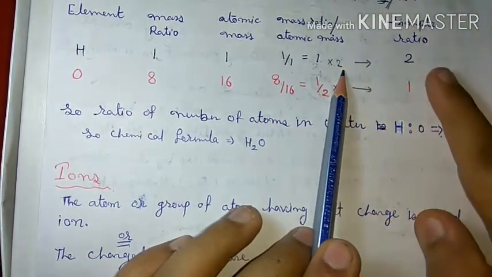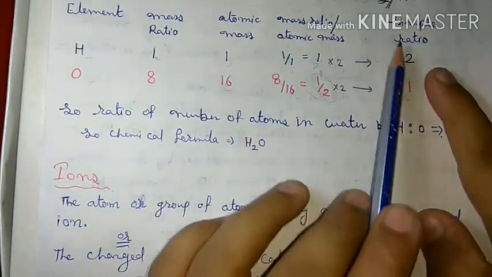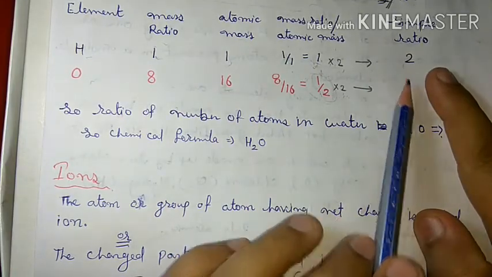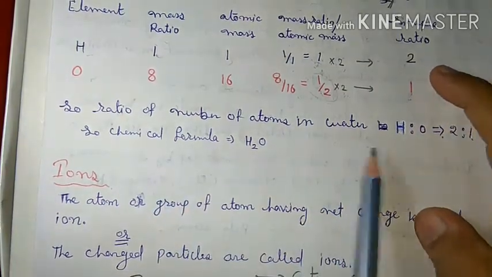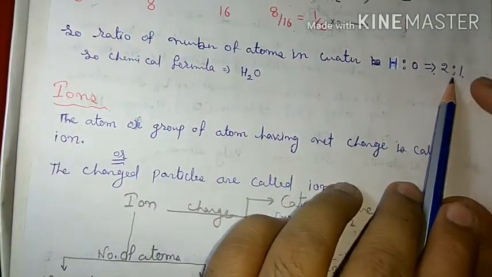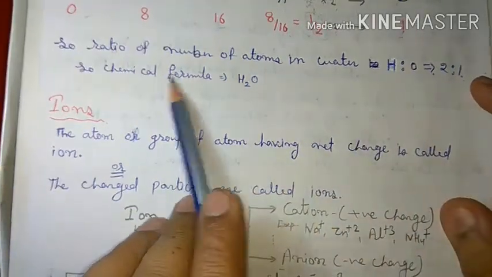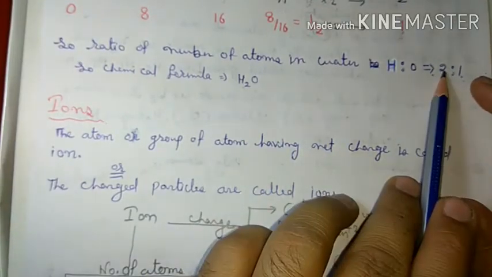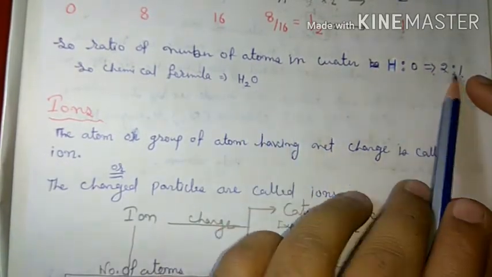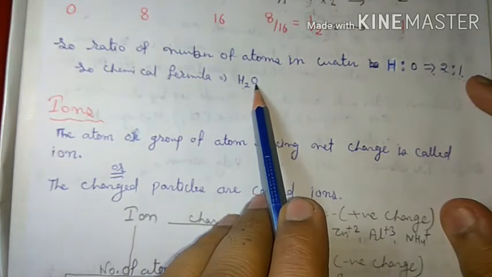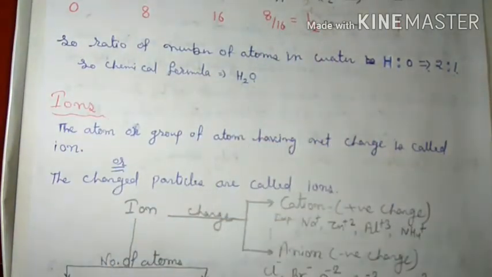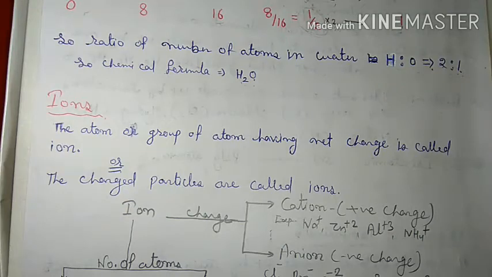That's why it becomes 2 and 1. So the simplest ratio of atoms in water, hydrogen to oxygen, is 2:1. So the chemical formula is H2O. Got it? So with the help of relative masses, or mass ratios, we can easily derive the chemical formula of any substance.